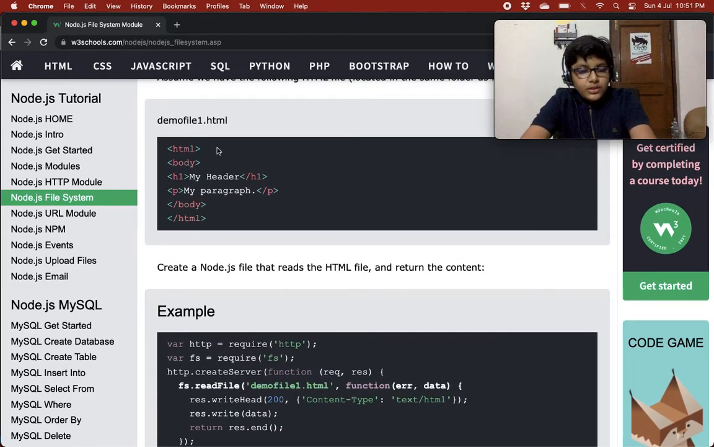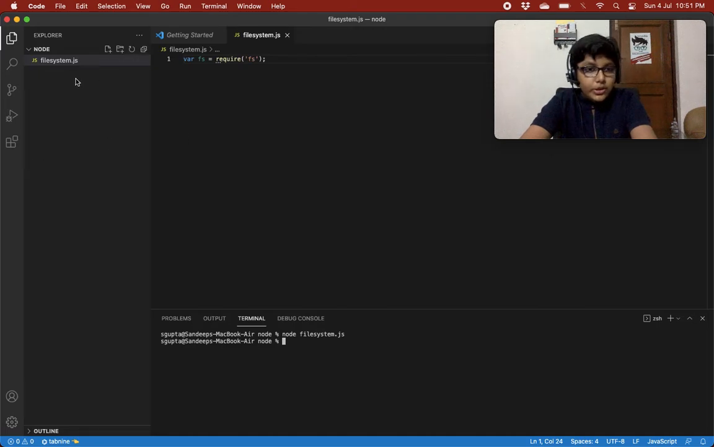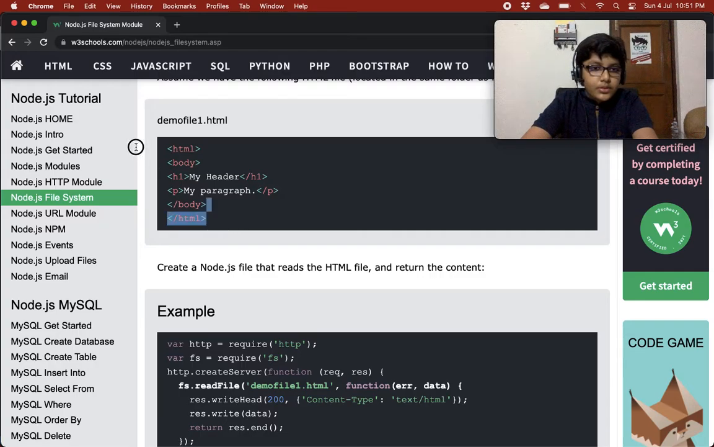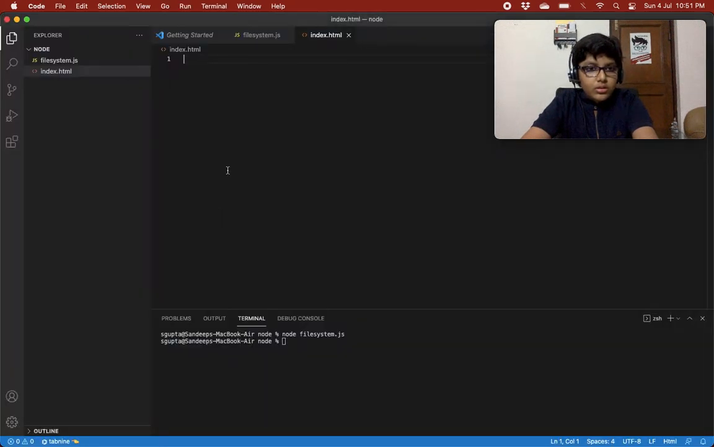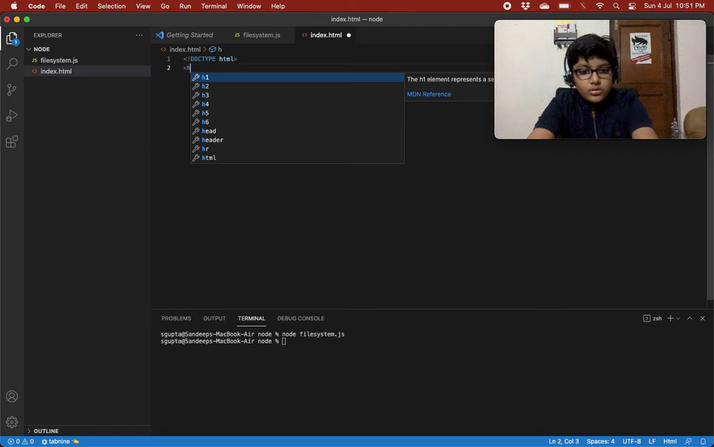So assume there's an HTML file. Let's create an HTML file, index.html. Let's just copy and paste this HTML. Let's make a quick HTML. Doctype html, html. Oh man.